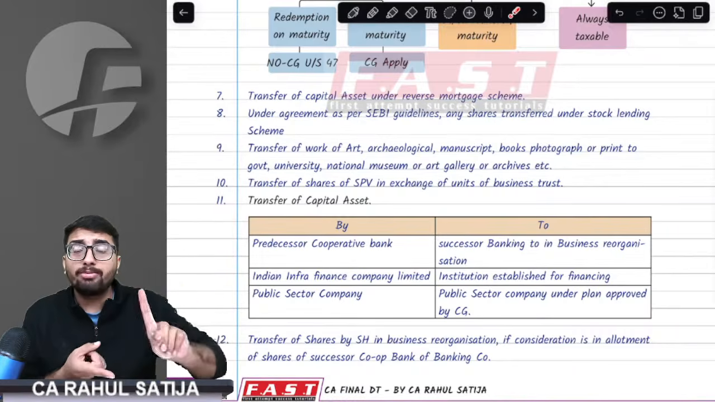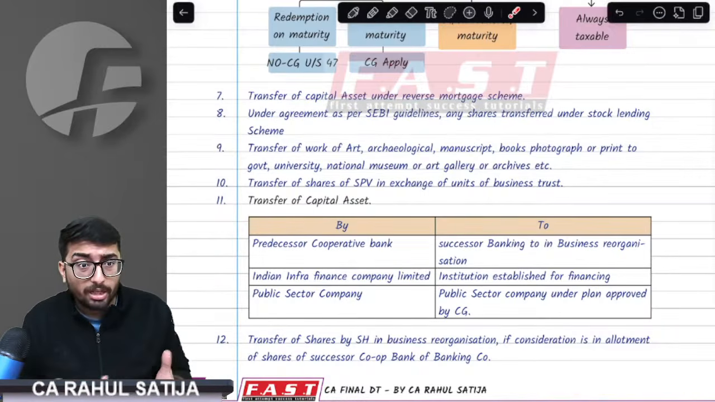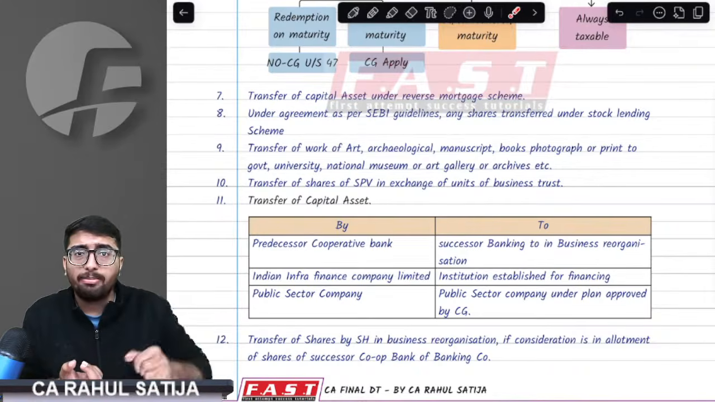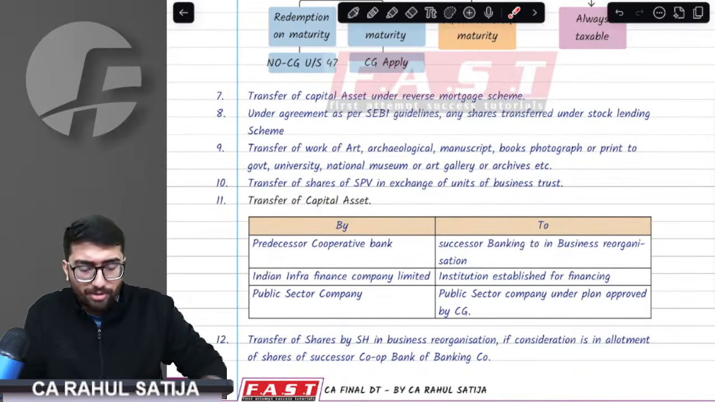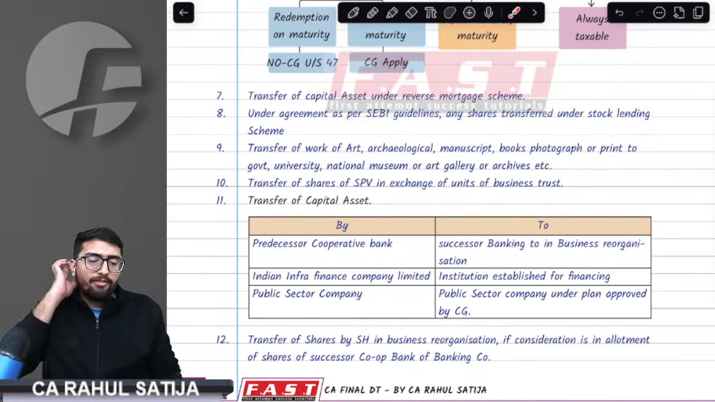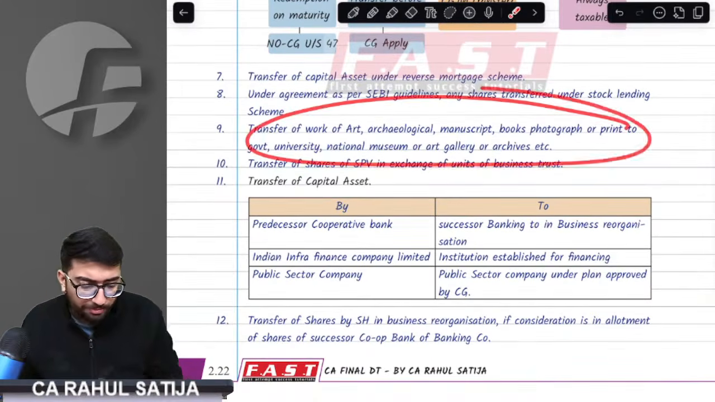Now, if you borrow shares from somebody and you have the right to sell them, ultimately it should amount to transfer. If you are borrowing shares from somebody and you are allowed to sell them also, you are allowed to buy them also, it amounts to transfer. But the provision clearly exempts this transaction. Provision says if shares are being taken under stock lending scheme, if you have borrowed such shares, then it shall not amount to transfer. Borrowing shares shall not amount to transfer.